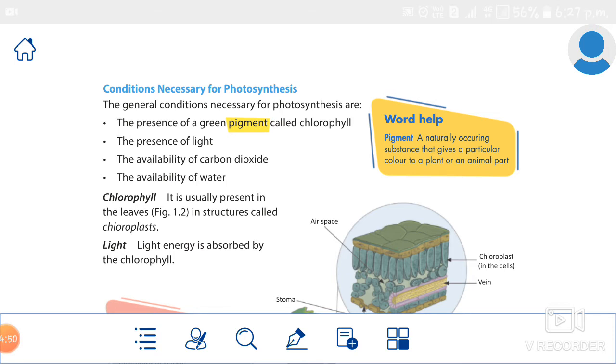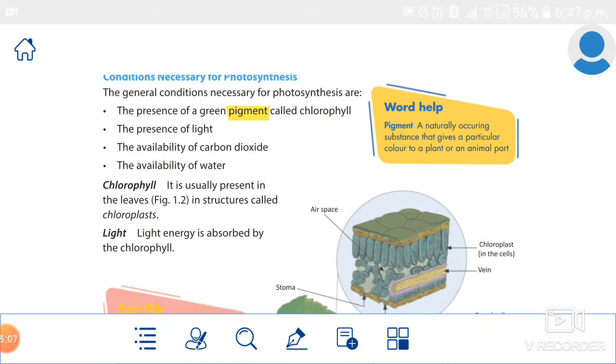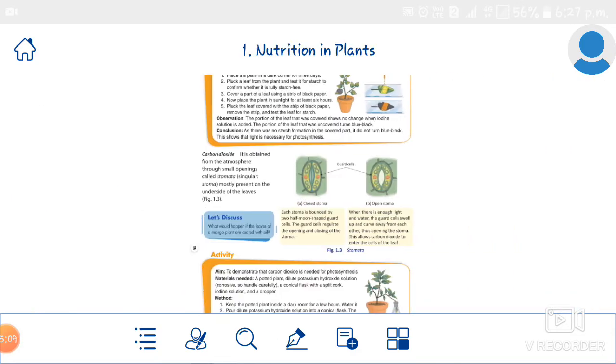Then second we studied light. The light energy is absorbed by the chlorophyll. The light is very important. Even for human beings, we need the light, right? Where are we getting the light from? From the sun.